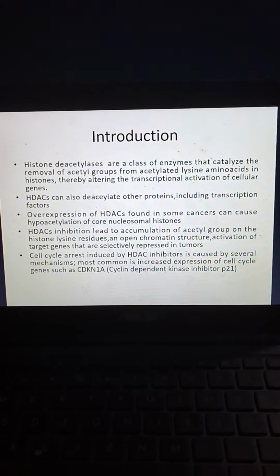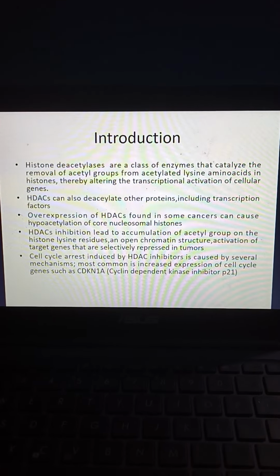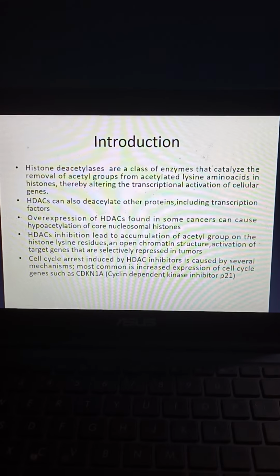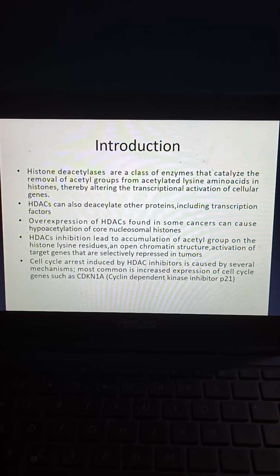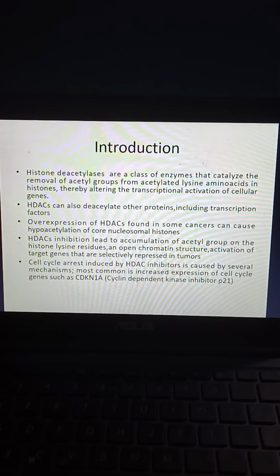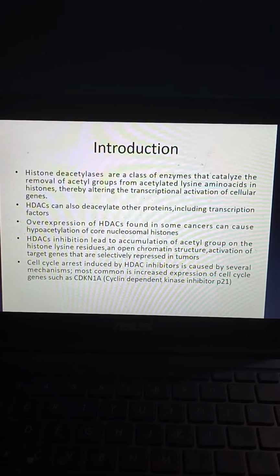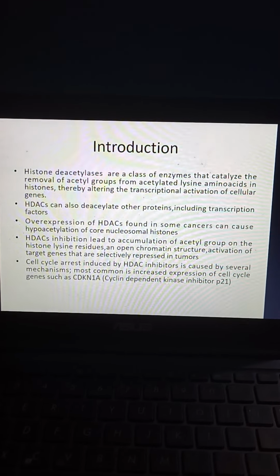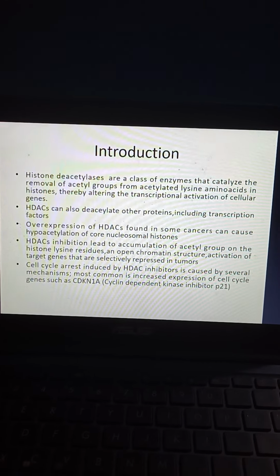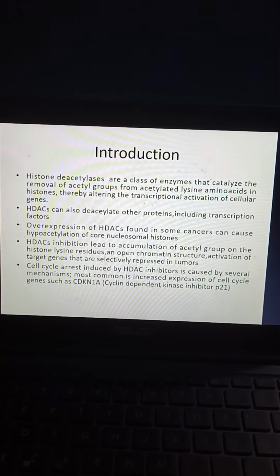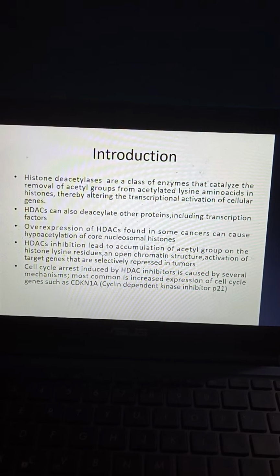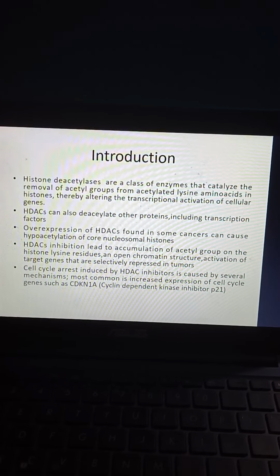Coming to the introduction, histone deacetylases are a class of enzymes that catalyze the removal of acetyl groups from acetylated lysine amino acids in histones, thereby altering the transcriptional activation of cellular genes. HDACs can also deacetylate other proteins including transcription factors. Overexpression of HDACs found in some cancers can cause hypoacetylation of core nucleosomal histones.